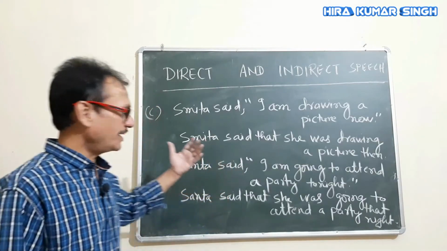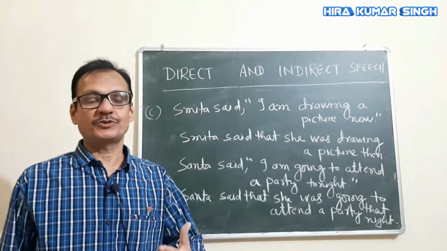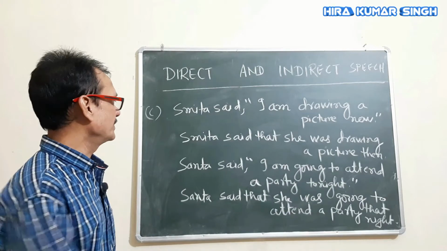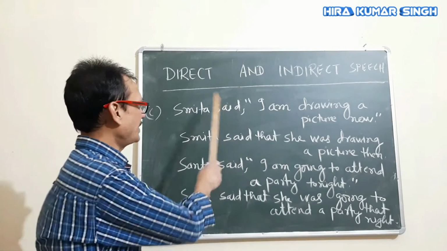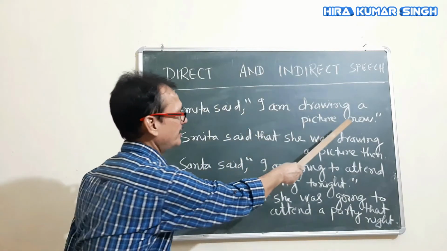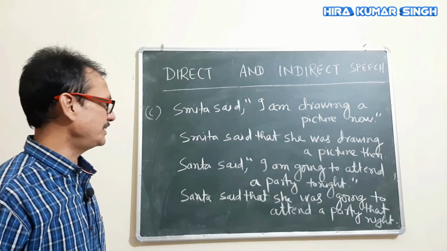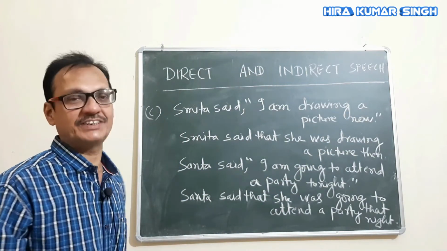Now here are some examples regarding the change of time. Look, Smita said, "I am drawing a picture now." Said is the reporting verb, past tense. "I am drawing a picture now." Here it is now. So now has changed into then. Smita said that she was drawing a picture then.